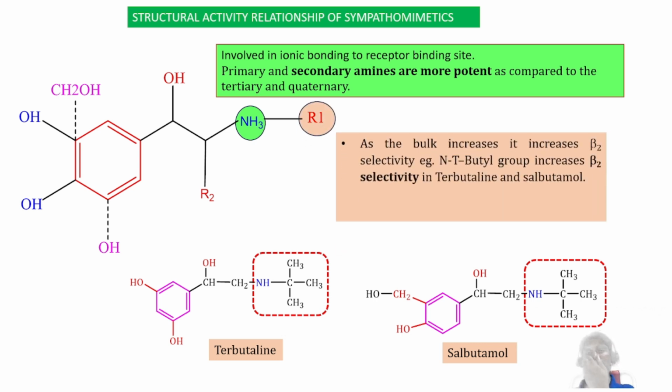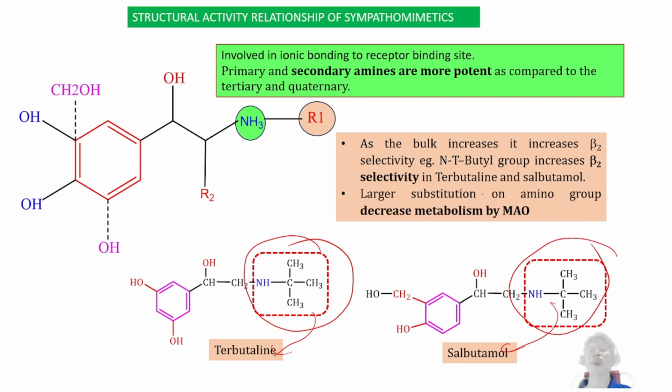As the bulkiness of R1 increases, it increases beta 2 selectivity. If the moiety is a bulkier moiety, not methyl or ethyl, then it increases the selectivity towards the beta 2 receptor. An example is the tertiary butyl group, which increases beta 2 selectivity in terbutaline and salbutamol. So this is the structure of terbutaline, and this is the structure of salbutamol.